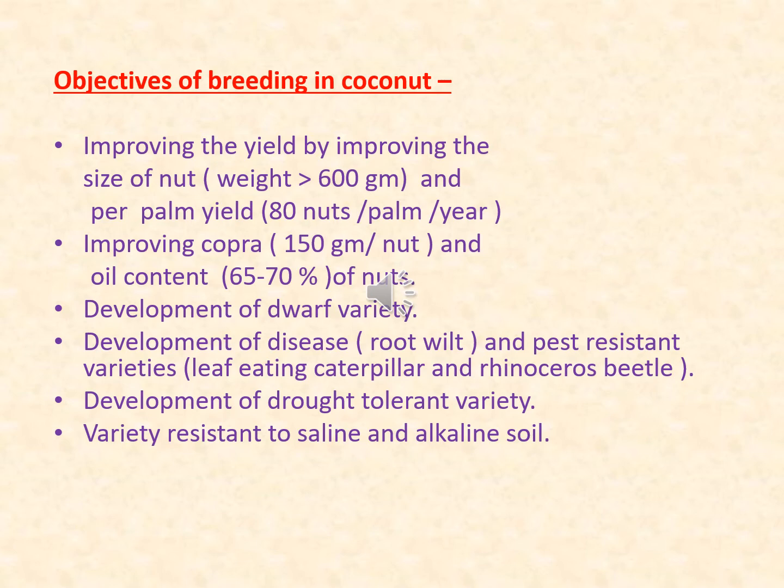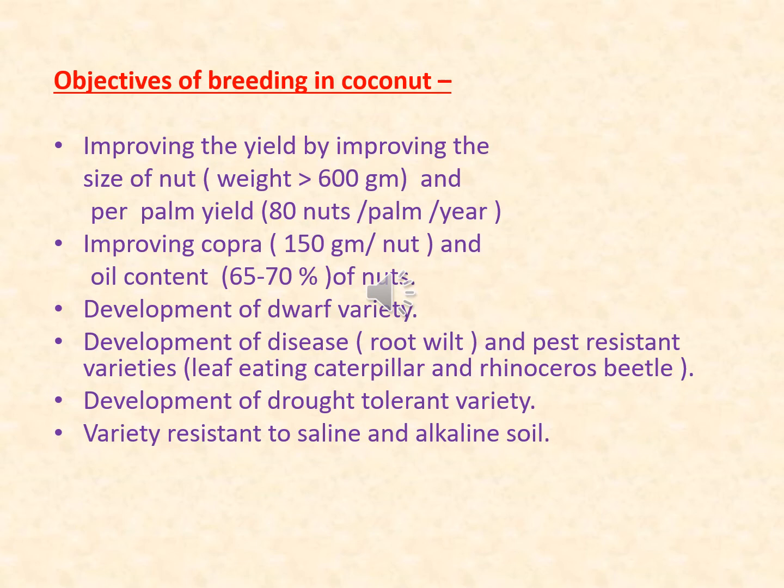Next objective is development of dwarf variety so as to have ease in all operations. Development of disease and pest resistant varieties. In diseases, we want to have varieties which are resistant to root wilt, and in pest resistance, we want to have resistance towards leaf-eating caterpillar and rhinoceros beetle.